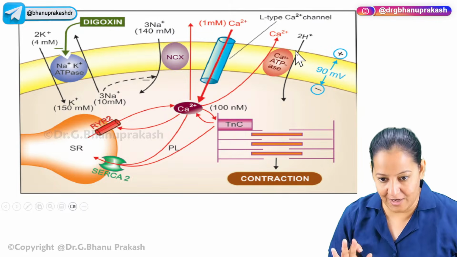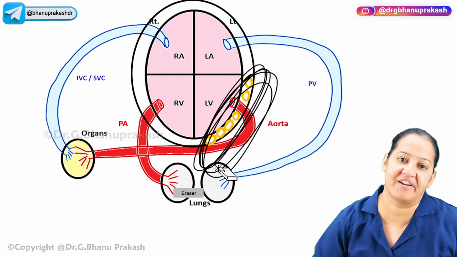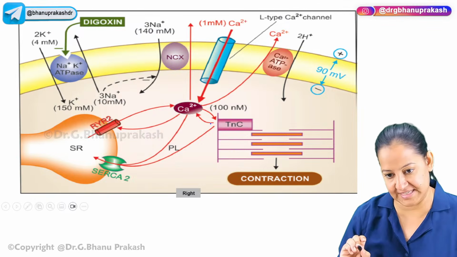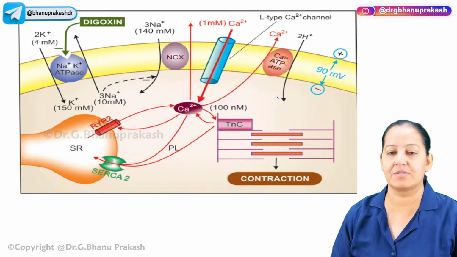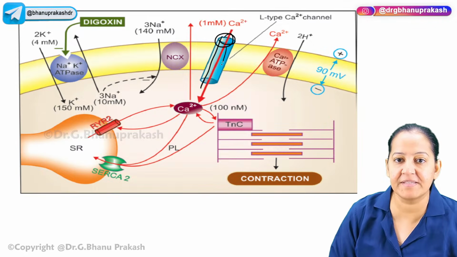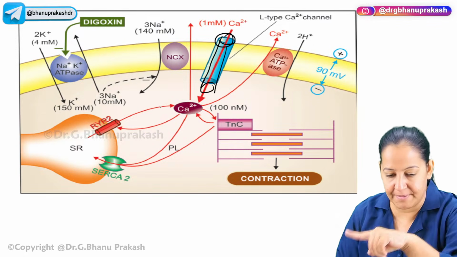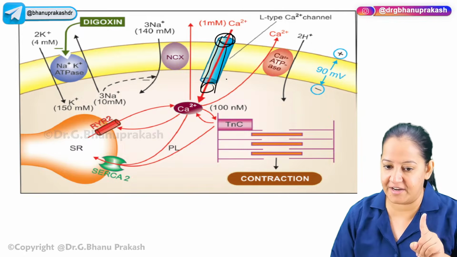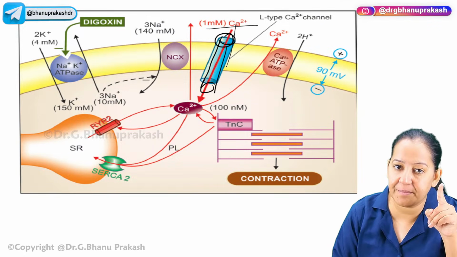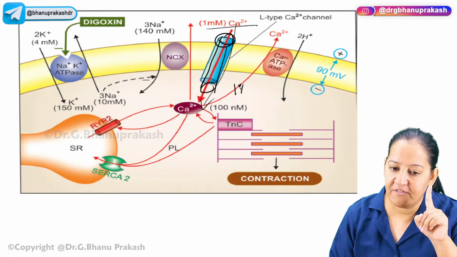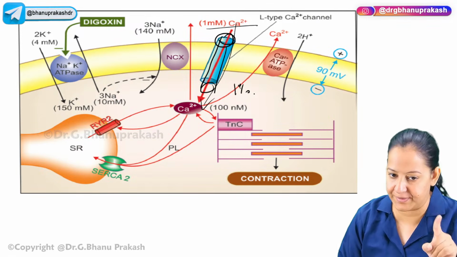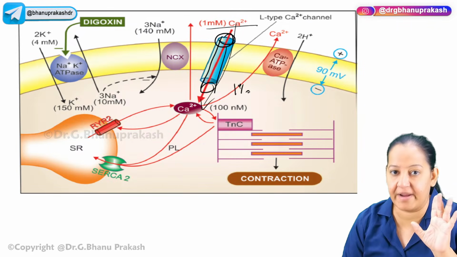So this is the cell of the heart, the left ventricle. Can you see the yellow colored cells I have drawn in the wall of the left ventricle? This is one of the cells. Now at the time of systole, what is happening? There is a calcium channel present on the cell membrane, the yellow cell membrane. From the voltage sensitive calcium channel, a little bit of calcium, maybe 1%, is entering inside.